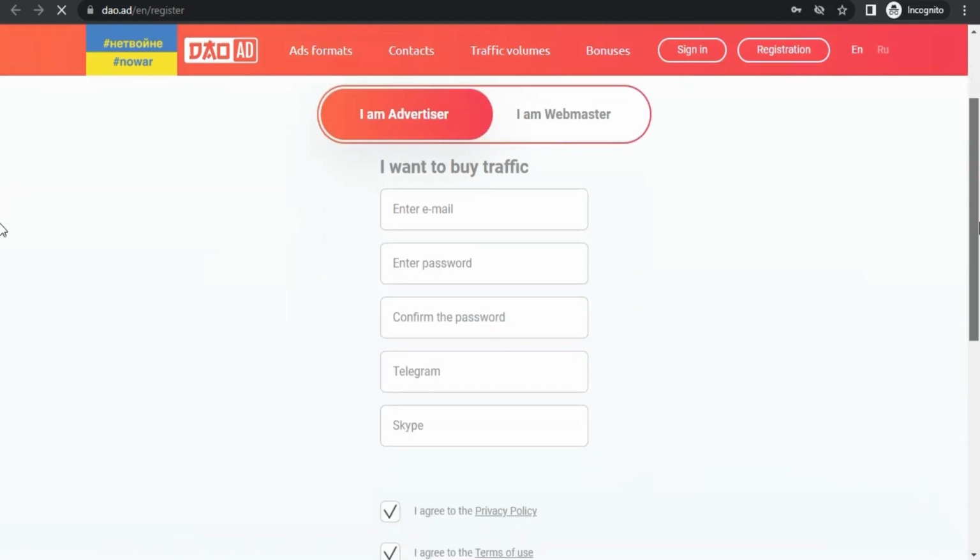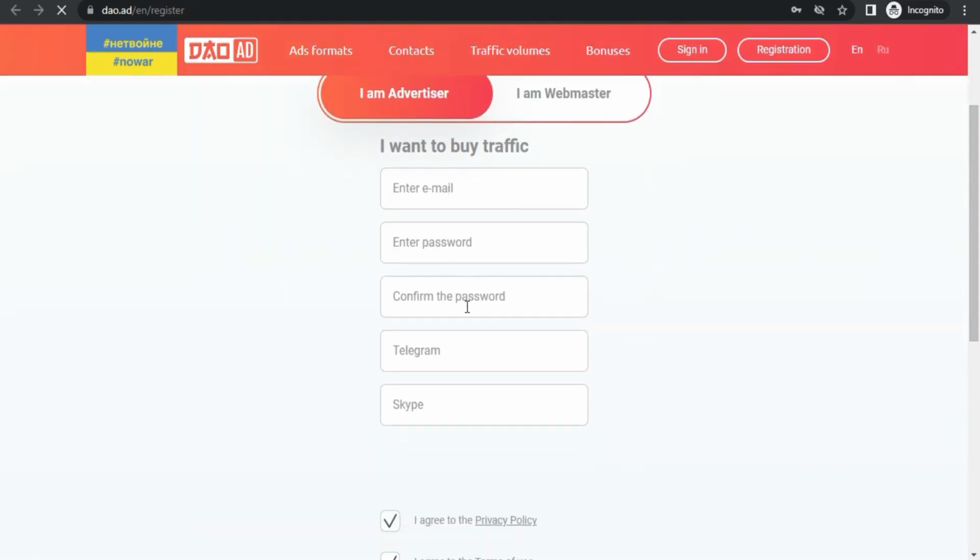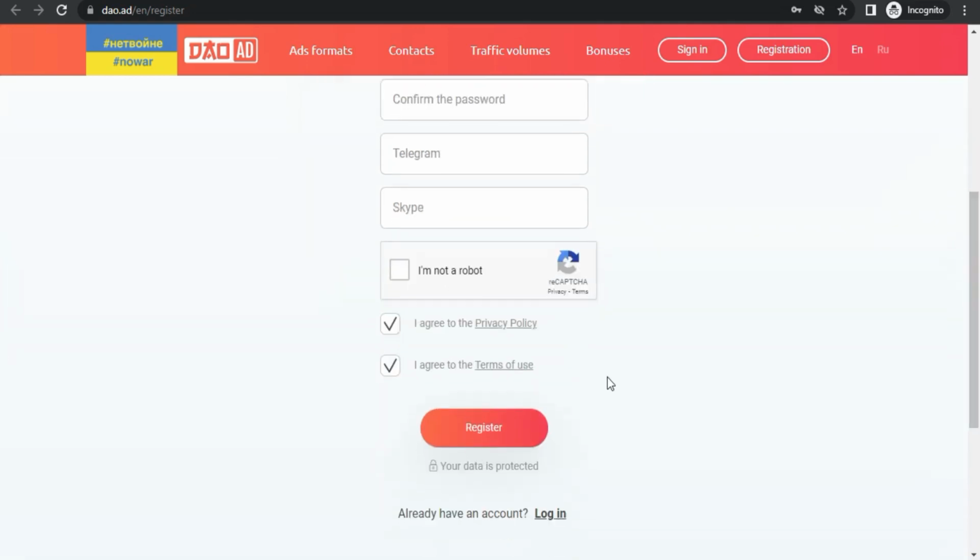So in here, what you guys can do, literally it's super simple. Email, password, add any your Telegram or Skype name, and simply click register your account, and your account will be created instantly. You will receive a verification email link on your email. You will click that, and your account will be verified. So I have my account. Quickly I'm gonna go and log in, and then I'm gonna show you how we're gonna go and promote a CPA offer. So let's go.